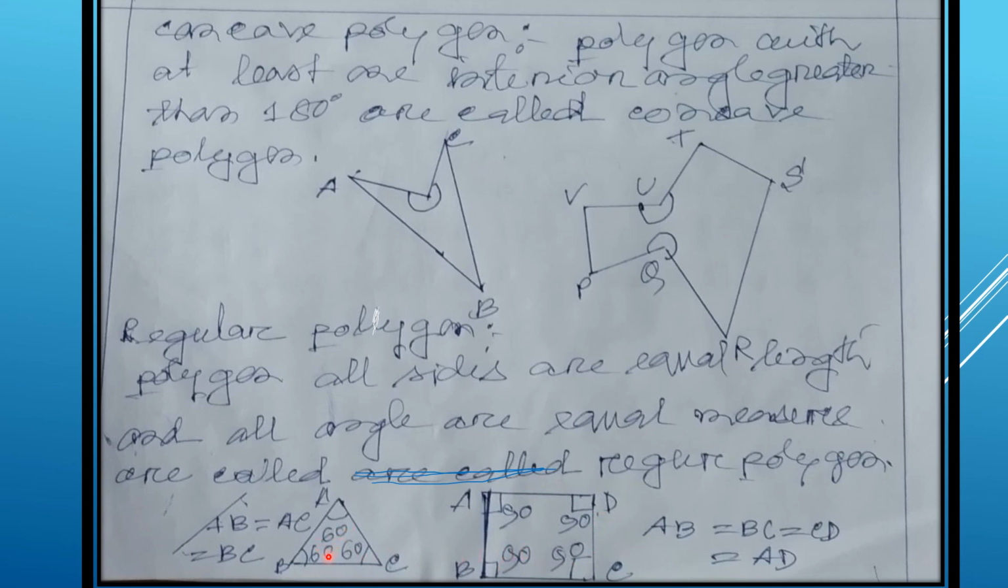The simplest regular polygon is an equilateral triangle. In case of equilateral triangle, all sides are equal and each angle equals 60 degree, means all angles are equal. Here each angle is 90 degree and all sides are equal. So it is a regular polygon having 4 sides. Therefore, square is a regular polygon having 4 sides, where AB equals BC equals CD equals AD. So these are called regular polygons.